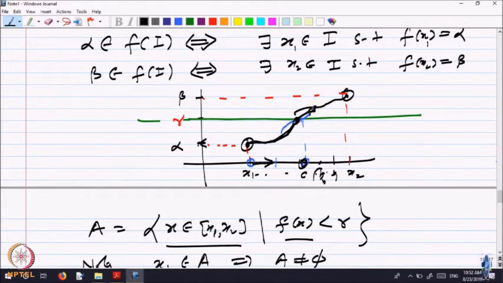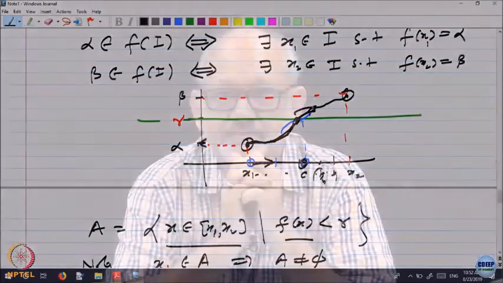So, geometrically saying the intermediate value property holds for a continuous function means the graph of the function has no breaks. That is a geometric interpretation of this. Continuity of a function, where the domain is an interval, means if you start somewhere and you end somewhere, then once you start drawing the graph, you should not lift your pen or pencil to draw the graph. You should continuously go on doing it. So, there is no break in the graph of the function.